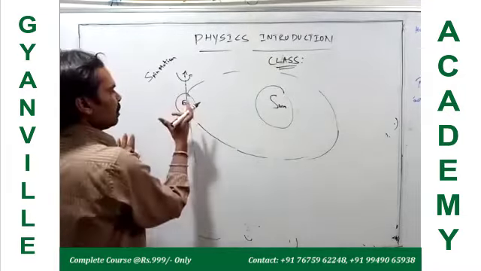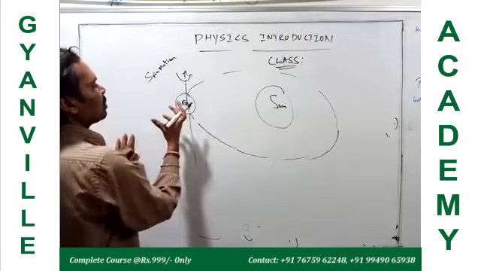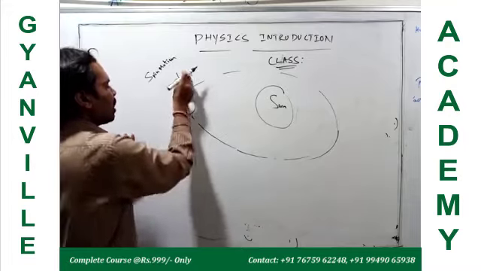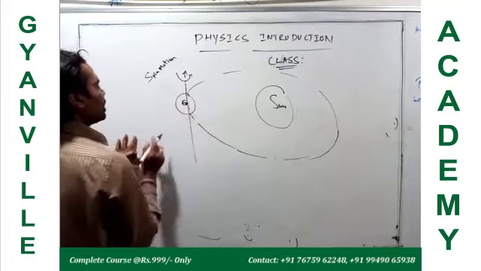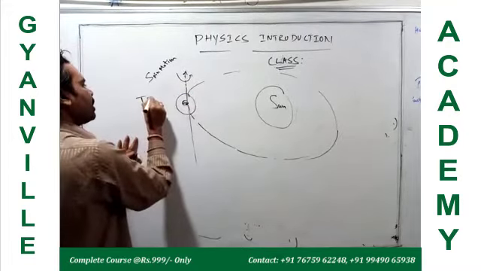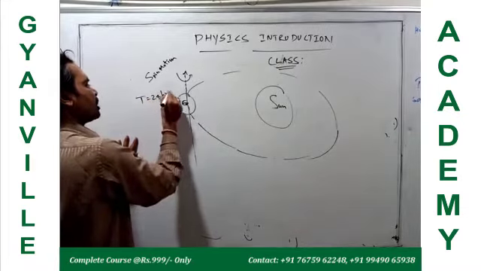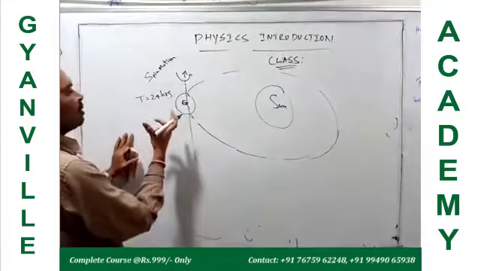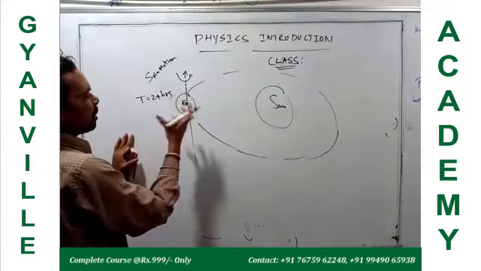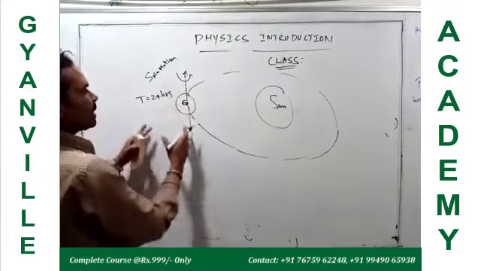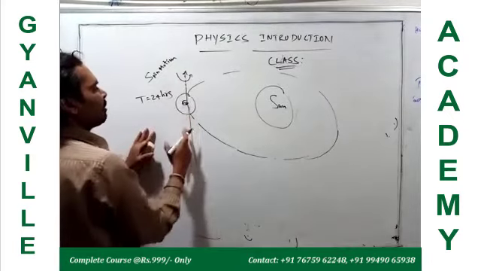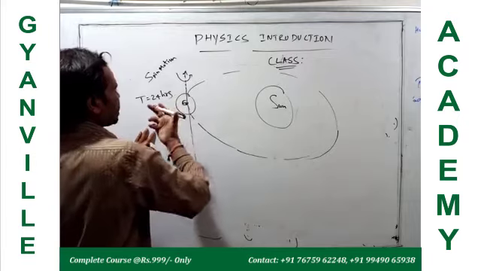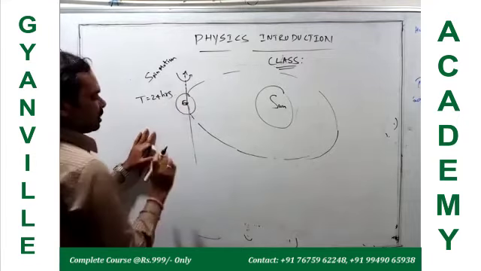You know, the time taken to complete one rotation of Earth about its own axis, what is the time period? 24 hours. So in the spin rotational motion, the Earth is rotating about its own axis, which passes through the center of Earth, and to make one complete rotation it takes 24 hours.